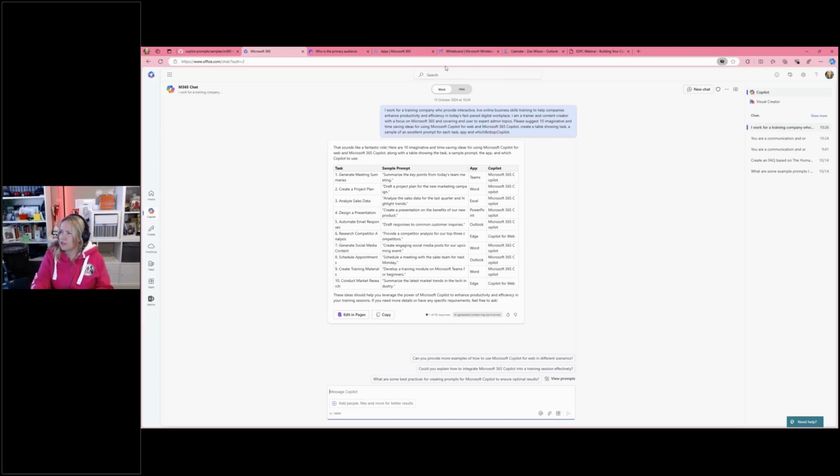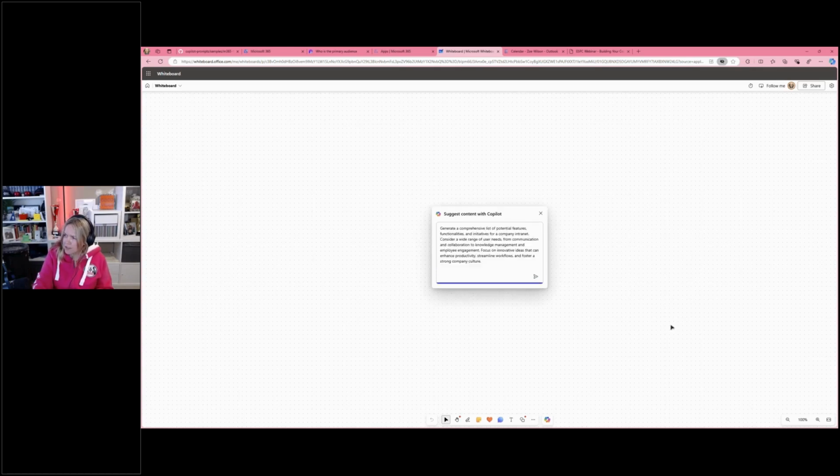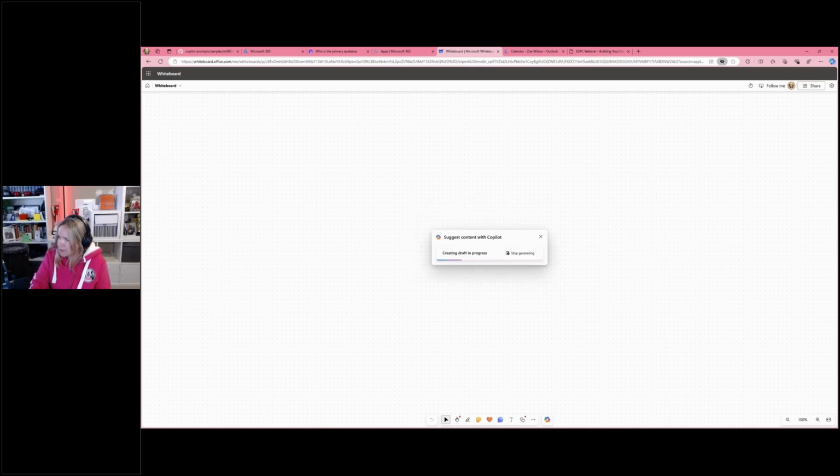Now, if I jump over to Whiteboard, and click on suggest. This is a prompt submitted to the GitHub Copilot prompts repository by James Lopez. And what we're going to do is ask it to generate a comprehensive list of potential features, functionalities, and initiatives for a company intranet. Consider a wide range of user needs from communication and collaboration to knowledge management and employee engagement. Focus on innovative ideas that can enhance productivity, streamline workflows, and foster a strong company culture.